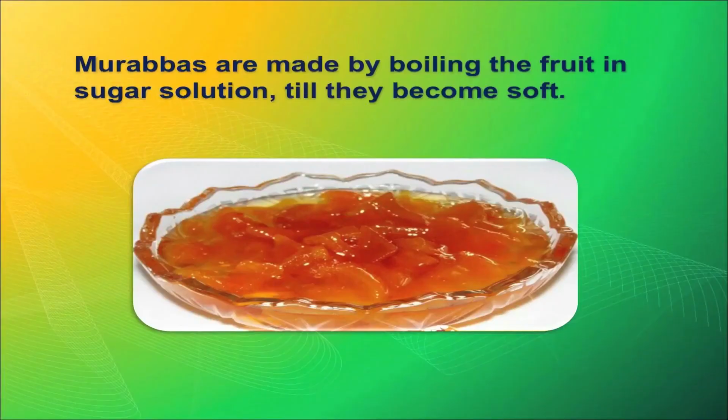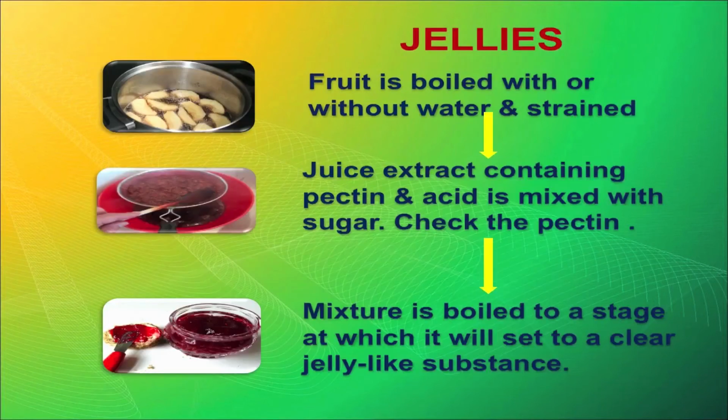We also make murabbas. Murabbas are made by boiling the fruit in sugar solution till they become soft. These fruits are strained and the juice is extracted. Fruit contains pectin and acid. When acid and pectin mix with the sugar, at that moment the pectin has to be checked. The mixture is boiled to the stage at which it sets to a clear jelly-like substance.